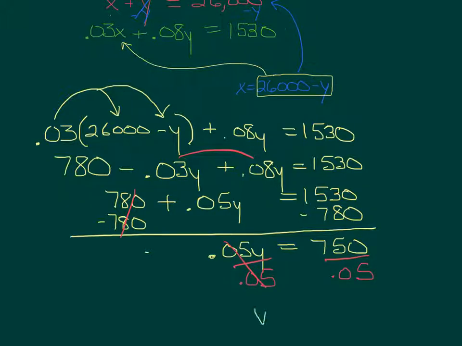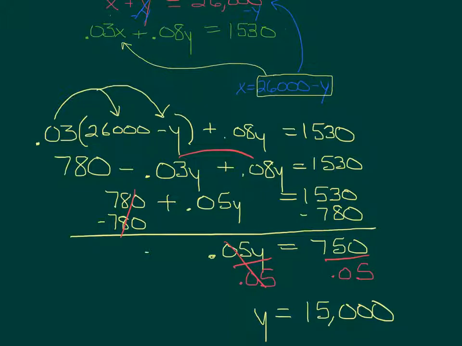So we'll get y equals 750 divided by 0.05 equals 15,000. Okay, which seems reasonable if we know we invested a total of 26,000. One of the investments happens to be 15,000. That was the one at 8%, since this is y.